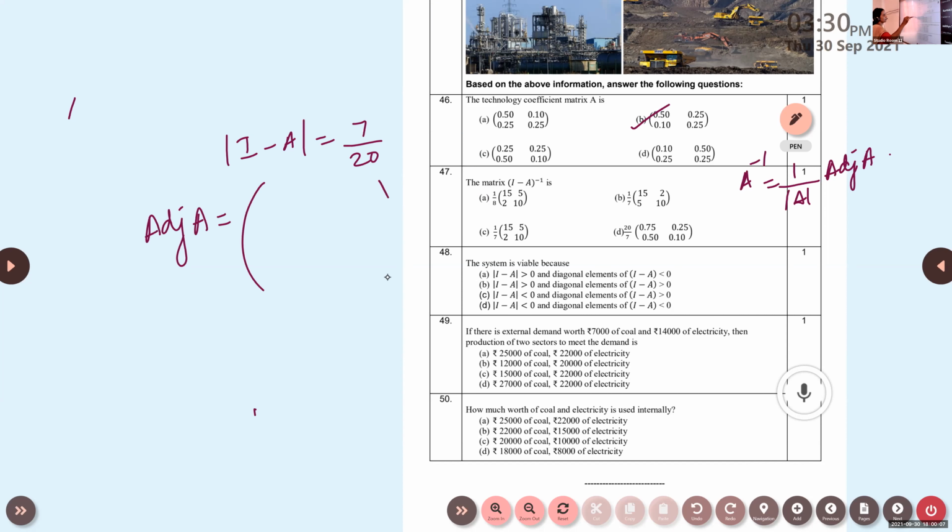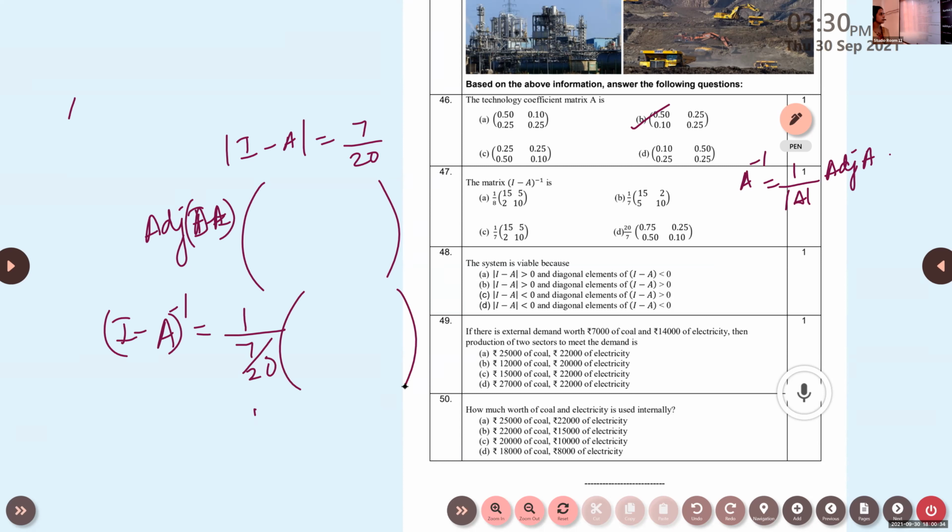How to find the adjoint of a 2 by 2 matrix? You interchange the elements along the diagonal and change the sign. Then find A inverse, here the inverse of I minus A: 1 by 7 by 20 into adjoint of A. So it will become 20 by 7 into the adjoint.